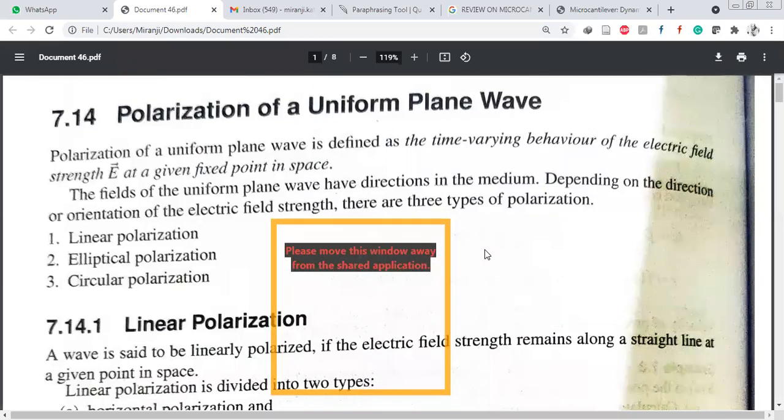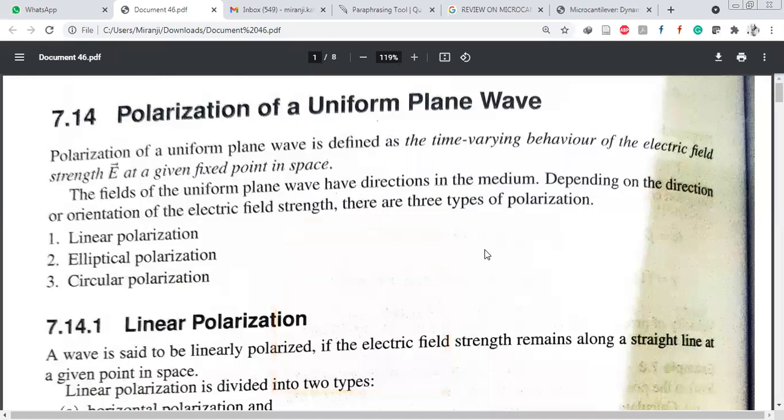The electric and magnetic fields of the uniform plane wave have directions in the medium. That medium may be anything. Depending upon the direction or the orientation of the electric field strength, there are three types of polarizations. What are they? Linear polarization is the first one, elliptical polarization, and circular polarization. These are the basic types of polarization.